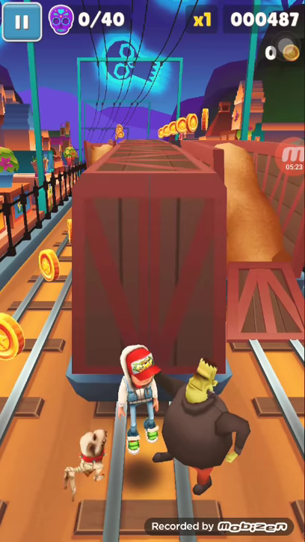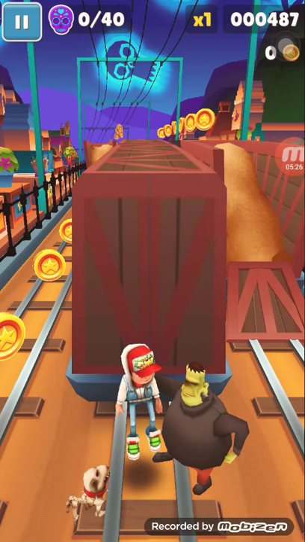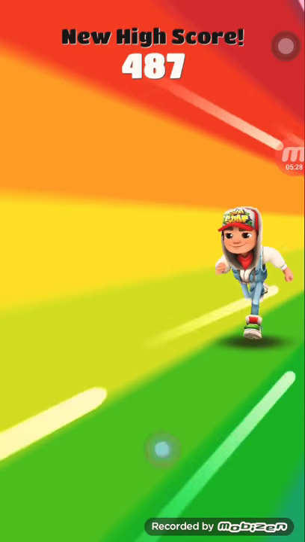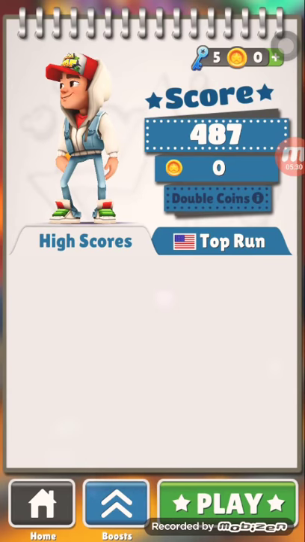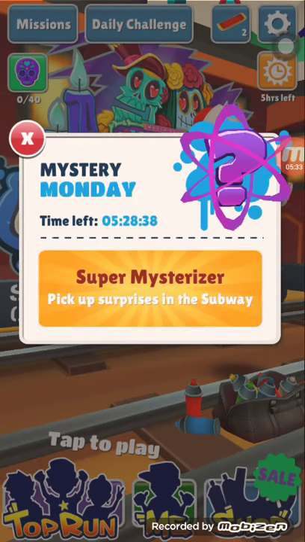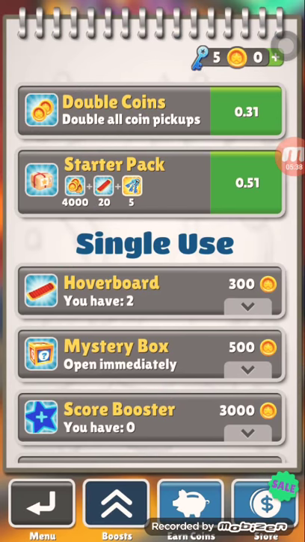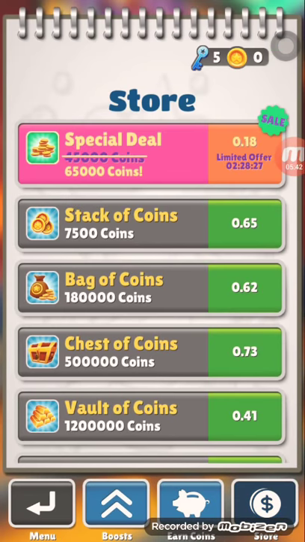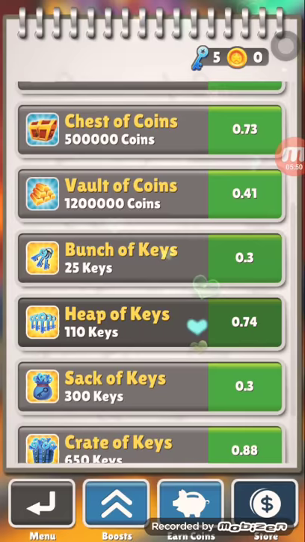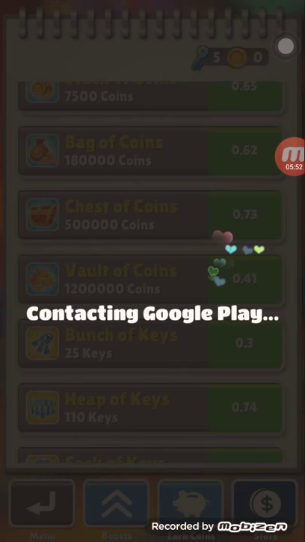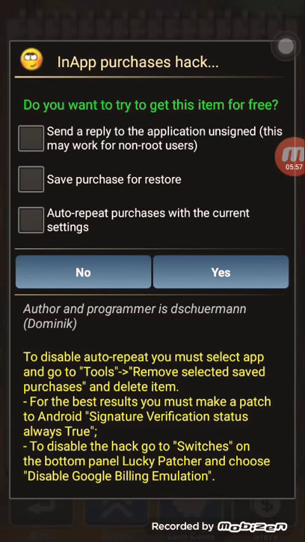So you want to go home, and then you go to shop. Then you go to store. And look, there's only 5 keys, I've only got 5 keys, no coins. So you want to go to Vault of Coins. Then you tap on it. Google Play. Then you want to press yes. Nothing else, just yes. Always yes. Contacting Google. Look how much money I got now. You want to do it all over and over again.